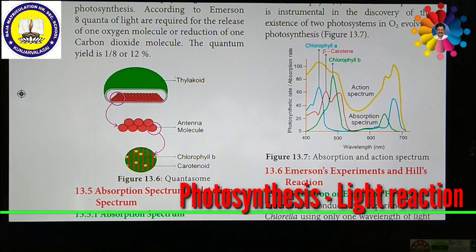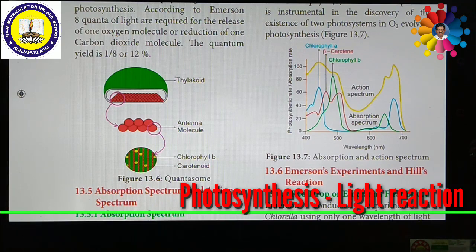In the photo-oxidation phase, there is absorption of light energy, then transfer of energy from the accessory pigment to the reaction center, then activation of the chlorophyll A molecule, which then enters the photochemical phase. During the photochemical phase, photolysis of water and oxygen evolution take place. Then the electron transport system synthesizes assimilatory power.